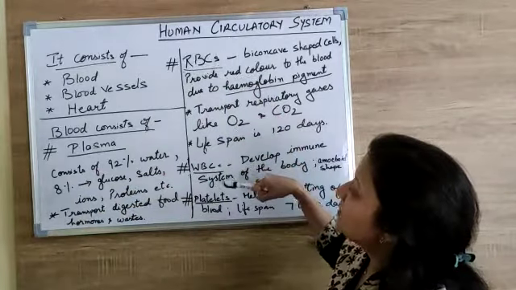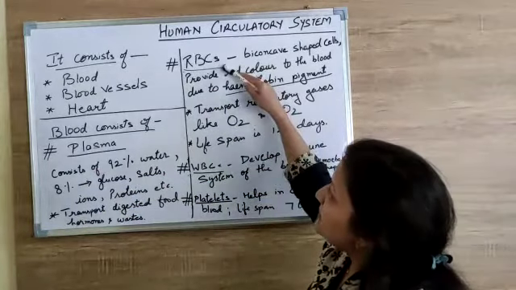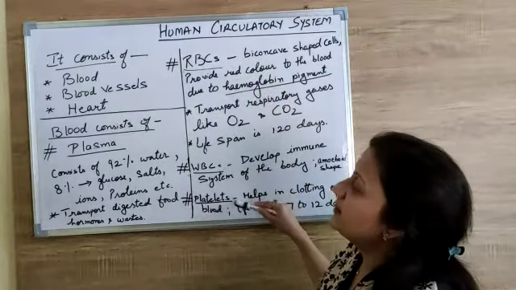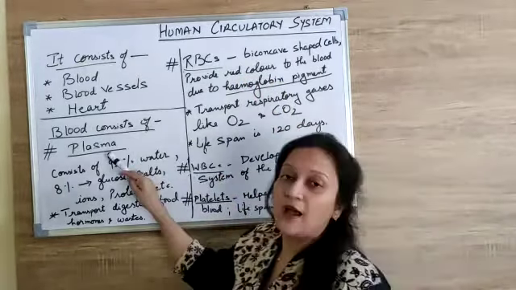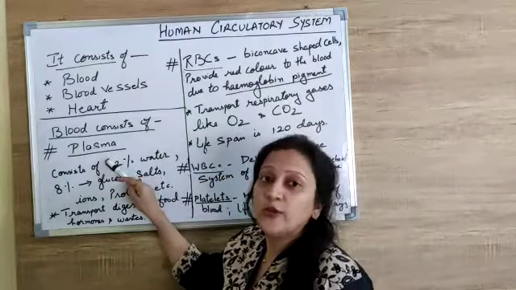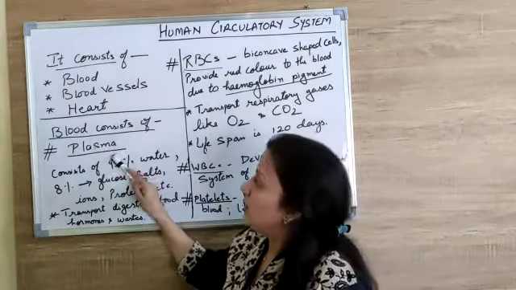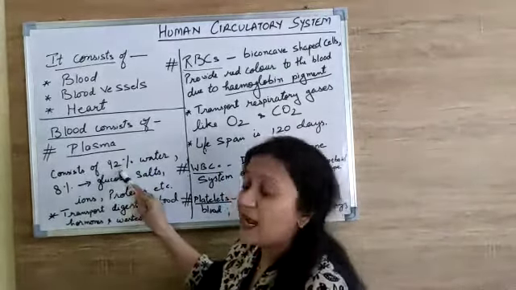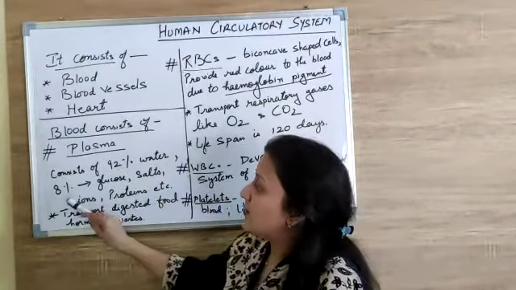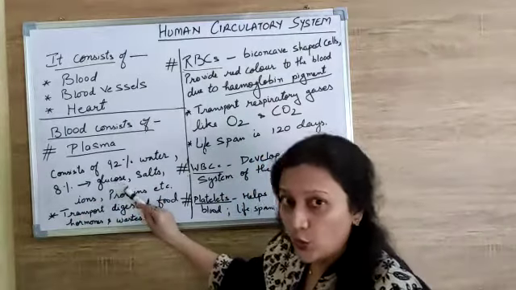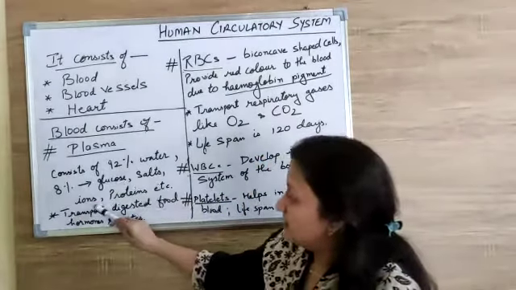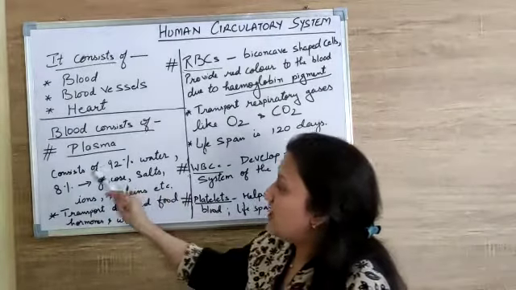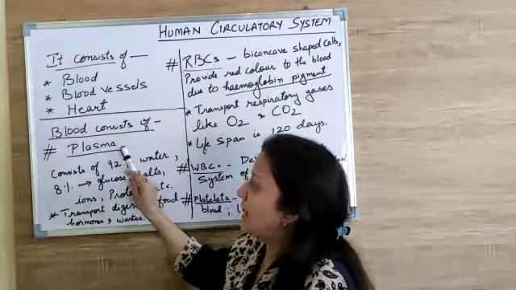There are three main cells present in the blood, that is RBCs, red blood cells, WBCs, white blood cells, and platelets. Now what is plasma? Plasma is the fluid part of the blood. Okay, and what does it consist of? It consists of basically 92% water and the rest 8% glucose, salts, various kinds of ions, proteins, etc. This is the composition of plasma.